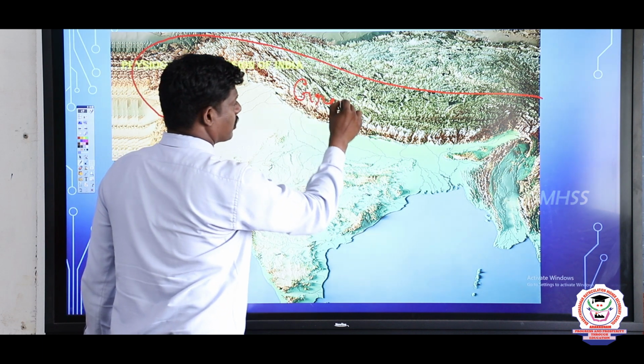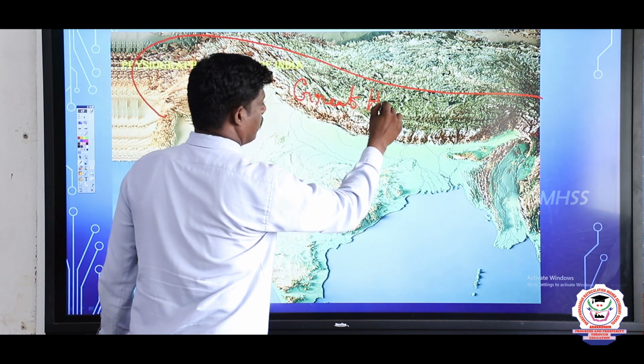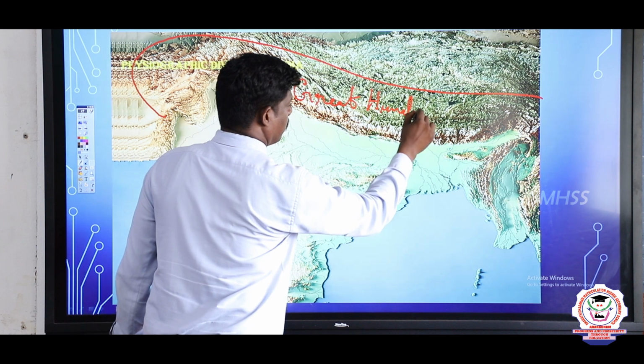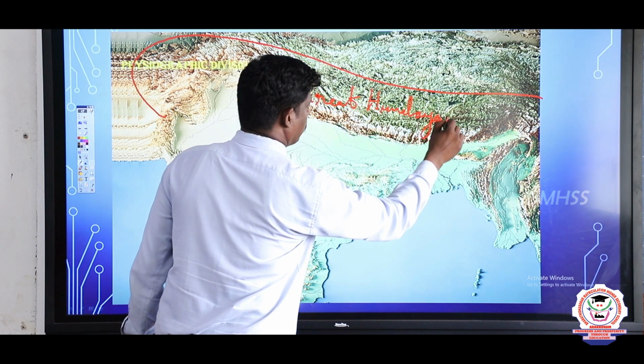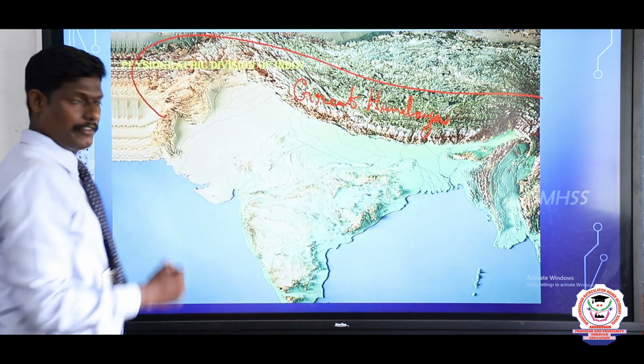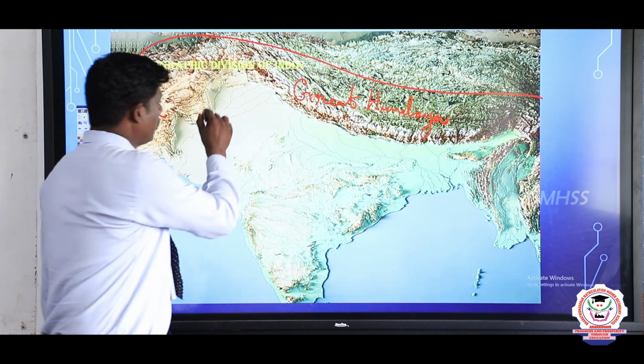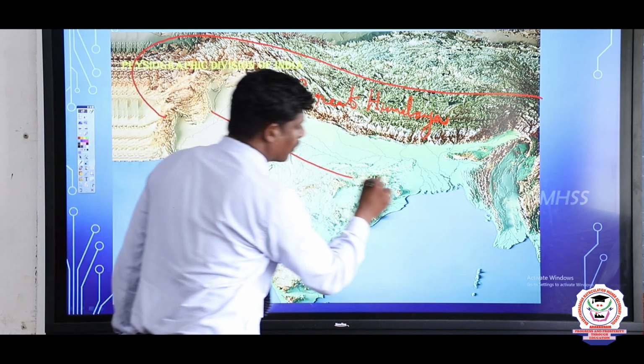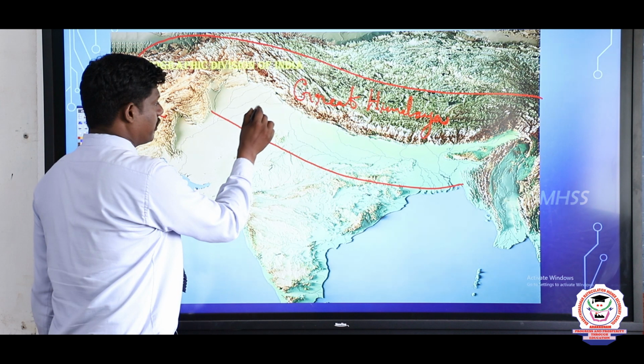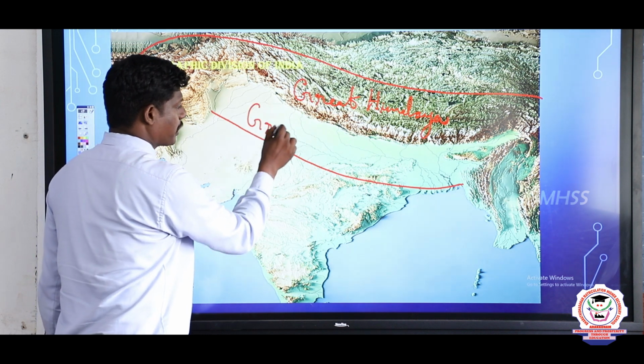This is the Great Himalayas, the first physiographical division, and the northern Great Plains.